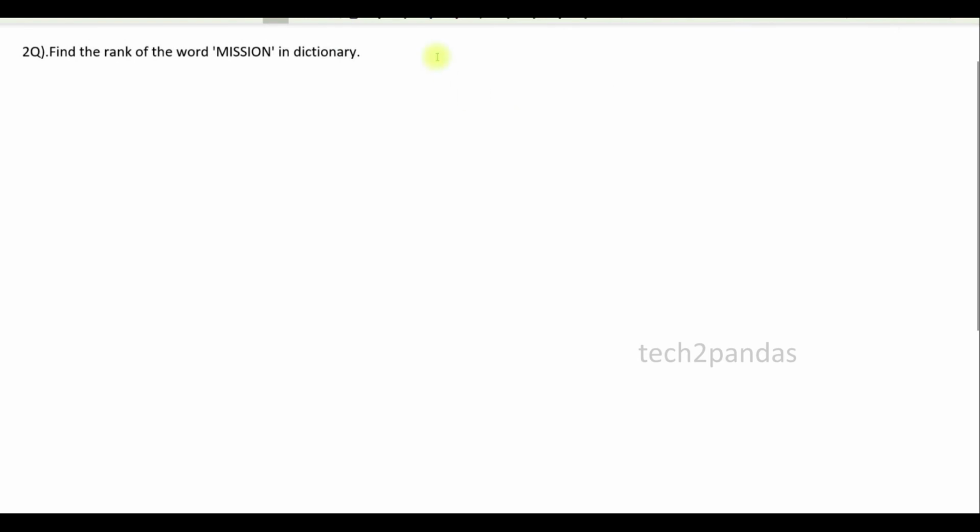This is the next model to find the ranking. Before we have discussed no letter is repeating, but in this model MISSION, S is repeating 2 times, I is repeating 2 times. So whenever finding the ranking when the letters are repeating, how to handle the same kind of finding ranking when the repetition of the letters is allowed. This is the model, the repetition of letters in a word. When a letter repeats one or more times, how to find the rank of the word. So same procedure, only small change.